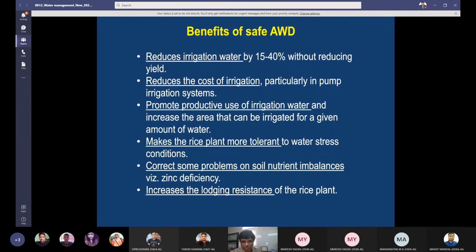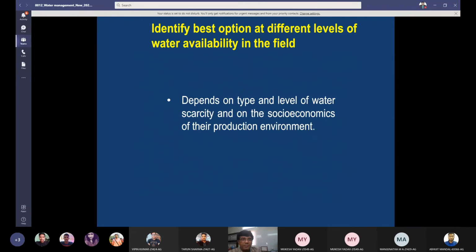So problems of soil nutrient imbalances like zinc deficiency can be corrected. It also increases the lodging resistance of the rice plant because in this case root growth will be more. Aerobic conditions are created intermittently in between. Now identify the best option at different levels of water availability in the field.